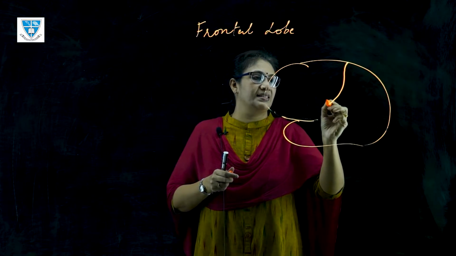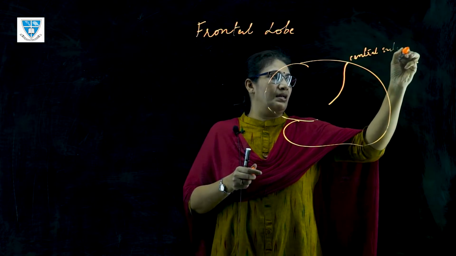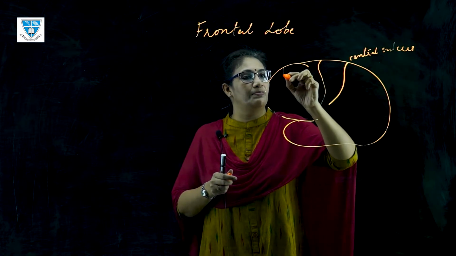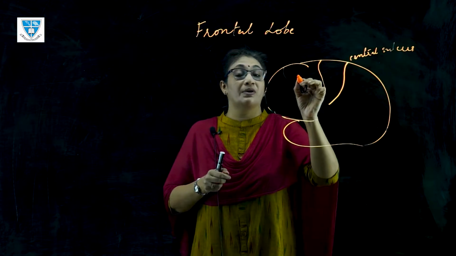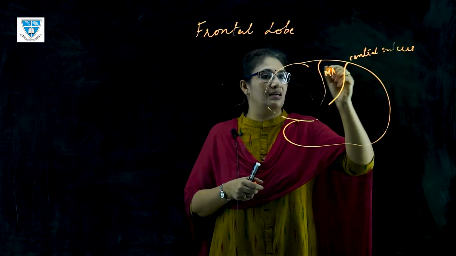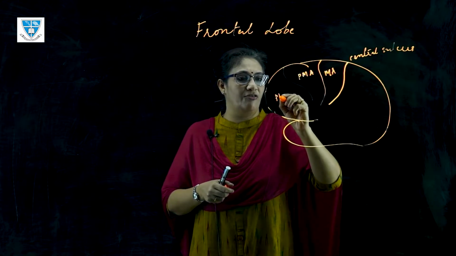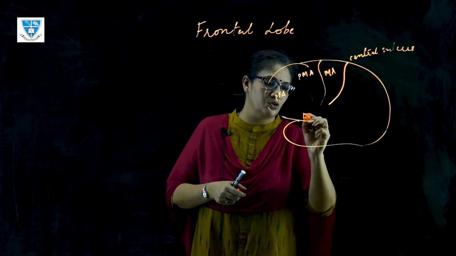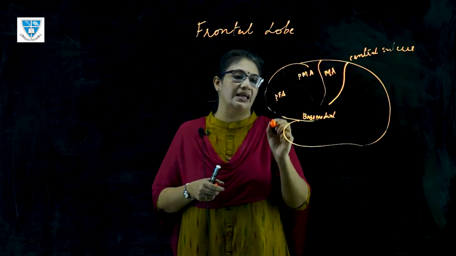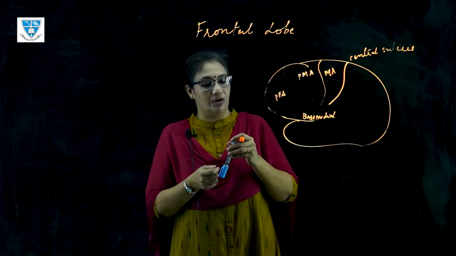The frontal lobe lies anterior to the central sulcus. It is mainly divided into the motor area, the premotor area, the prefrontal area, and also the basomedial region of the frontal lobe. Together, the basomedial area and the prefrontal area are also called the frontal regions, or prefrontal regions.